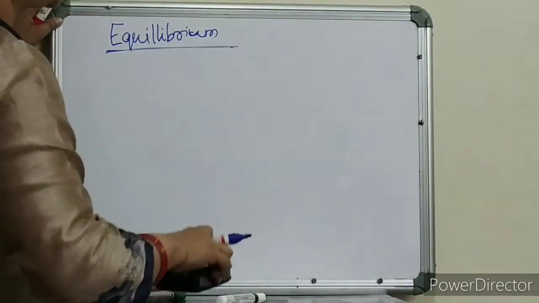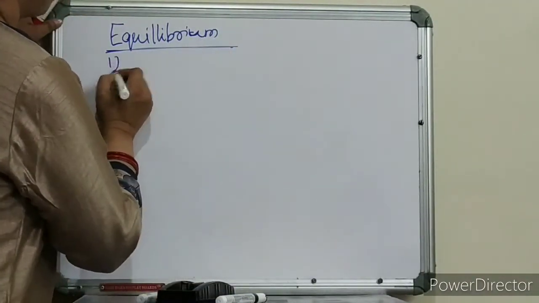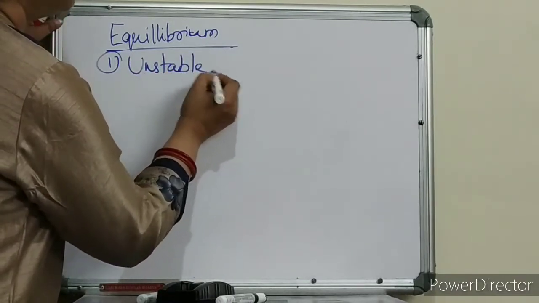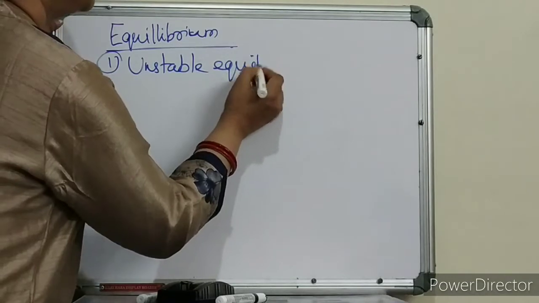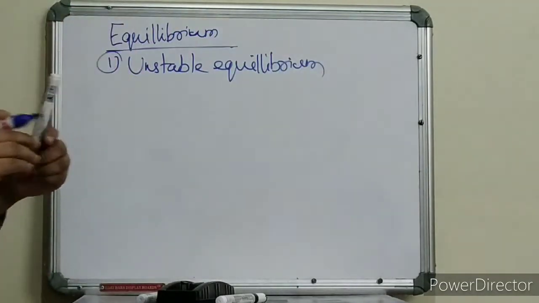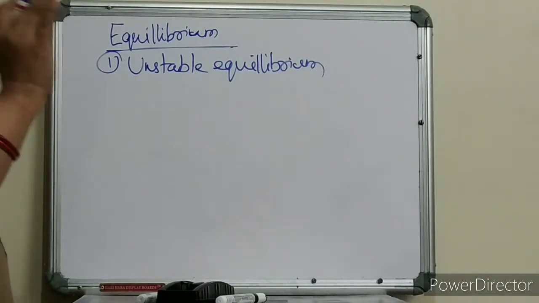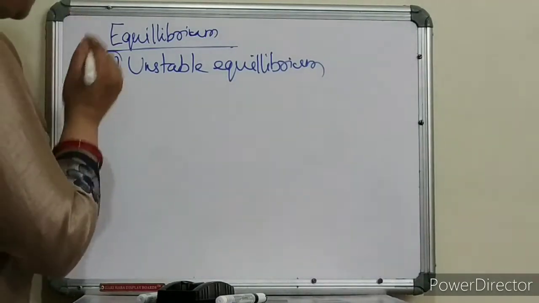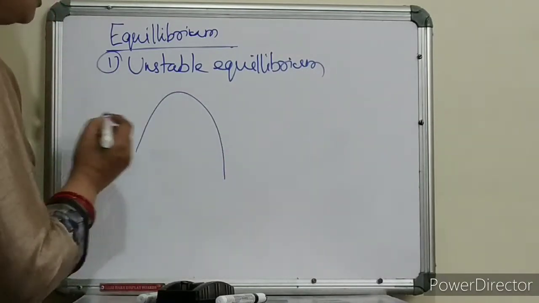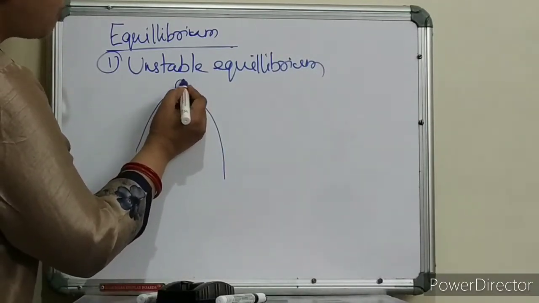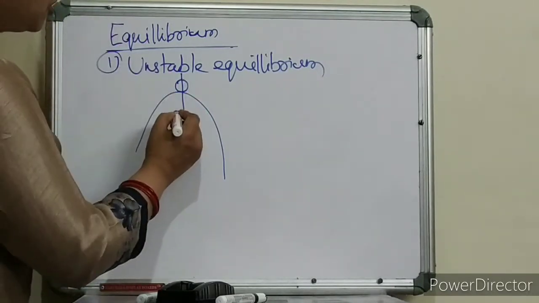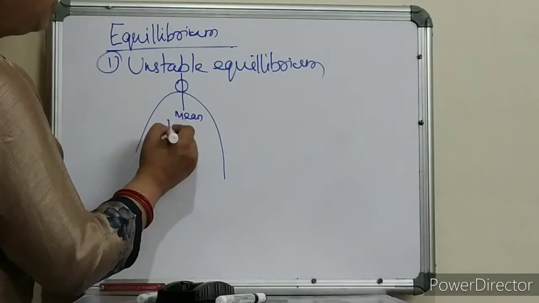What is this unstable equilibrium? First we are going to discuss the unstable equilibrium. Equilibrium means it is in mean position. That means the net force is 0 over there. So now this is the surface. I have kept a small ball over here. This ball is in mean position.